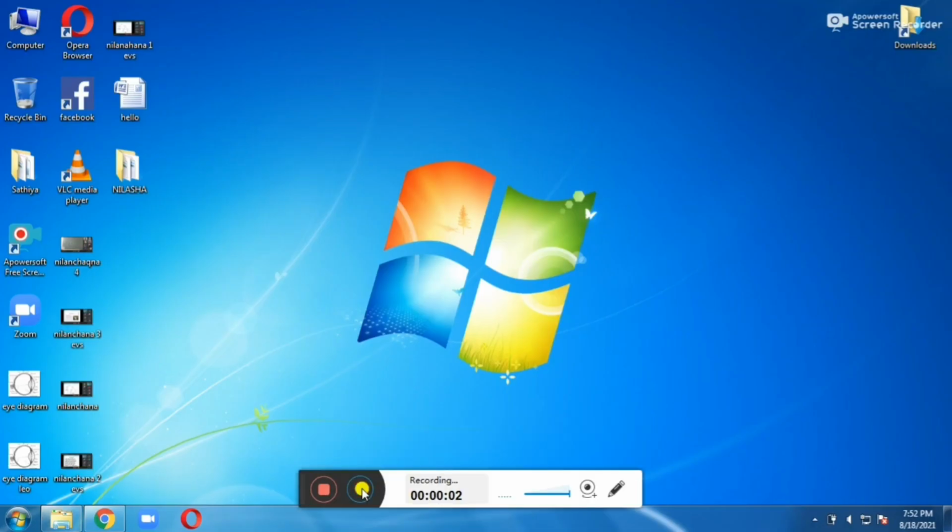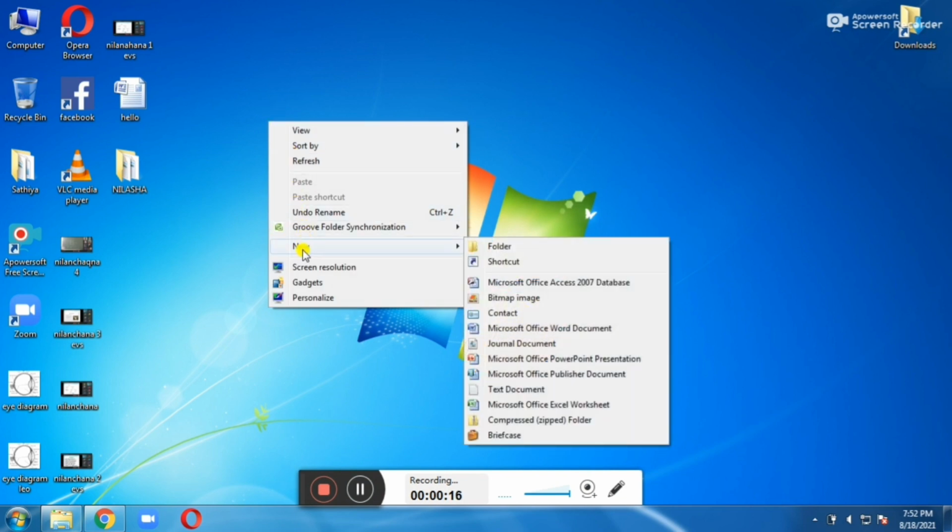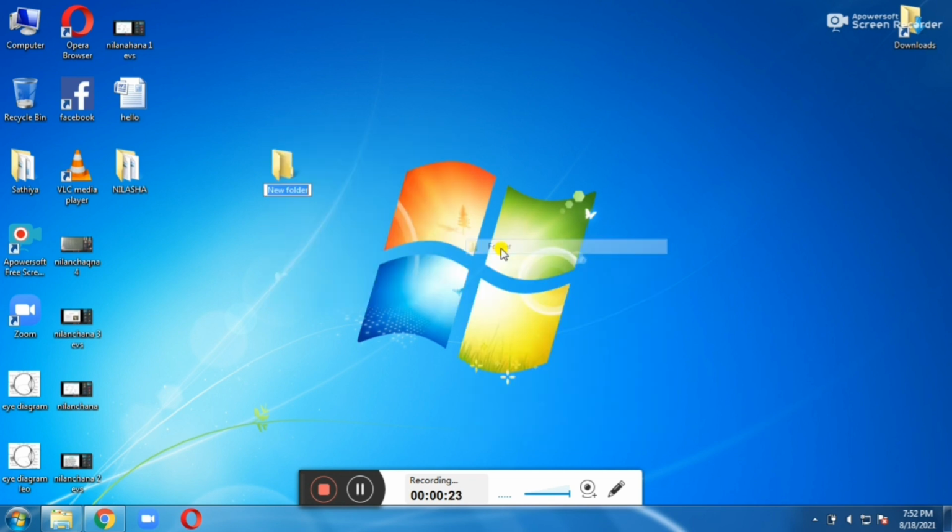Now we are going to create a new folder. For creating a new folder, right click in any empty area on the desktop. In that you have to choose the New option. The submenu will appear. In that menu you have to choose the Folder option. This is the new folder. So here we have to type the name.